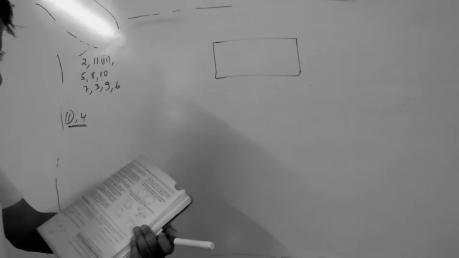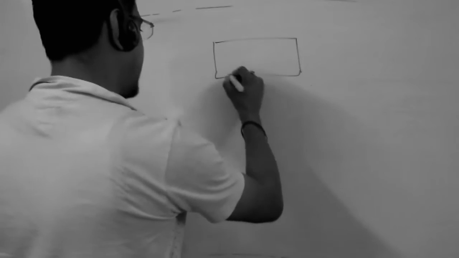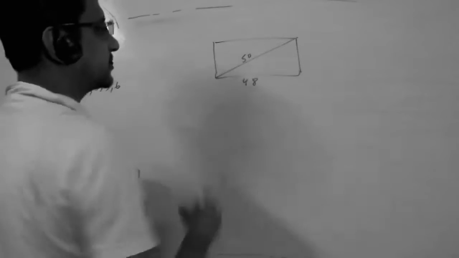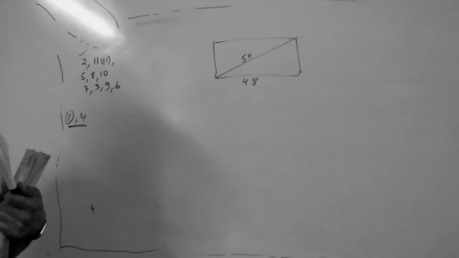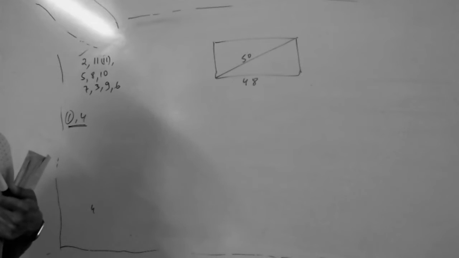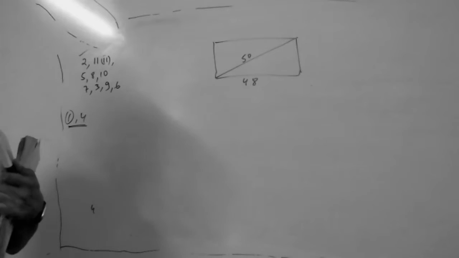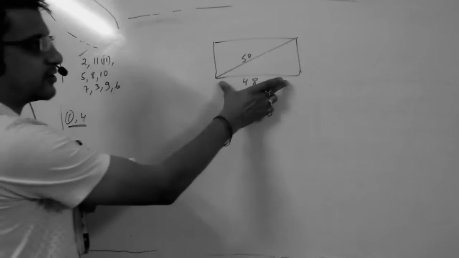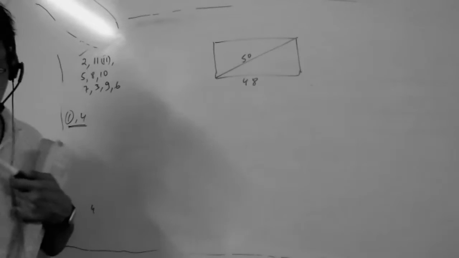Find the area of a rectangular plot whose length is 48 meter and diagonal is 50 meter. How can you solve it? What will you do? You don't have to calculate, just tell me what you will do. A rectangular plot of length 48 meter and diagonal 50 meter. Find the area of this rectangular plot. How will you do it?